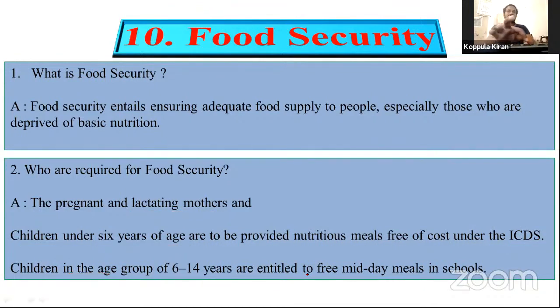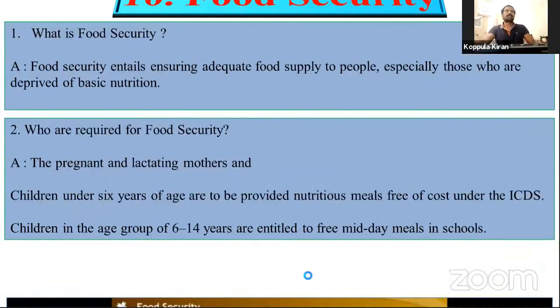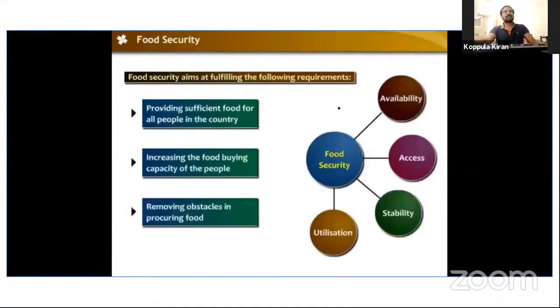Next slide. Food security aims at fulfilling the following requirements. What are they? First, providing sufficient food for all people in the country. The government should provide sufficient food for all.